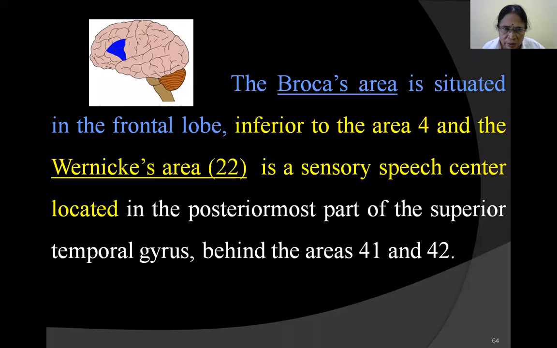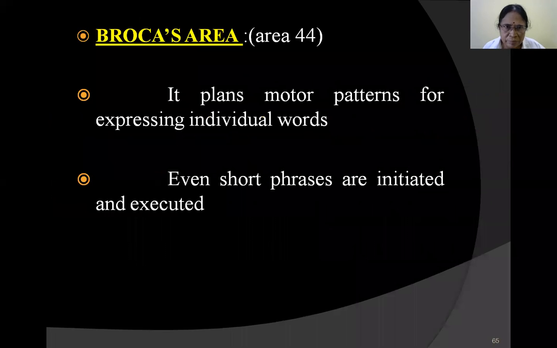When these sound signals enter the Wernicke's area, the Wernicke's area is stimulated. Here the localization is done. The source of the sound, whether it is from a blast injury, or whether somebody is shouting, here we will be able to identify. Therefore, Wernicke's area is an interpretation area. 41 and 42 are just receptive areas, that is, the primary auditory area.